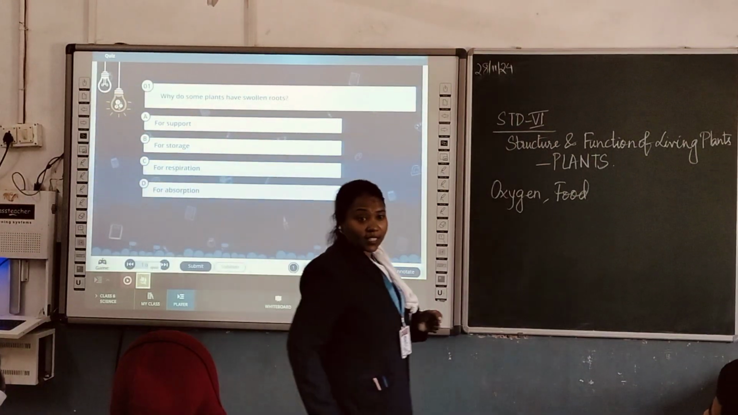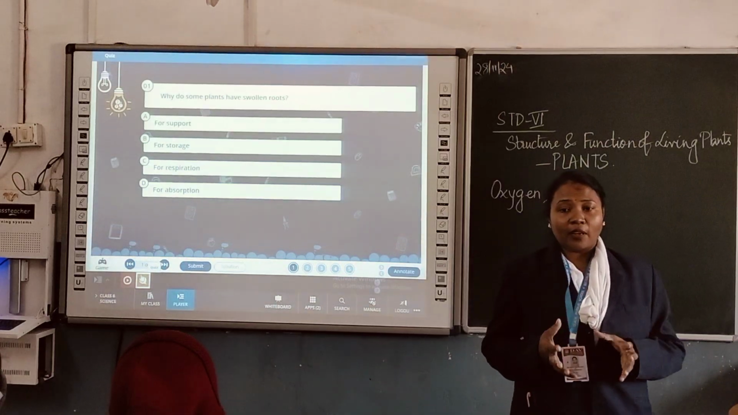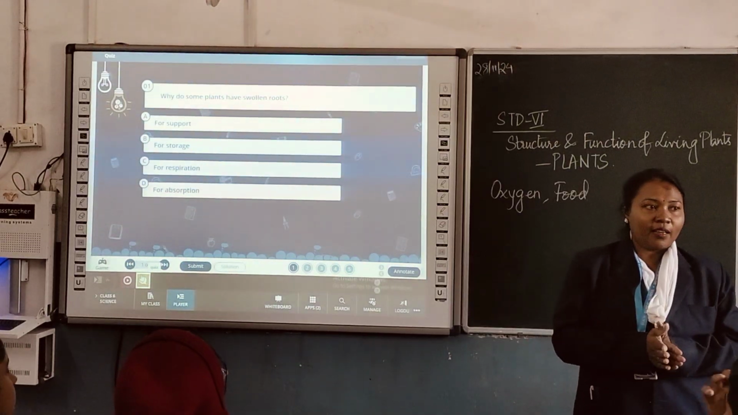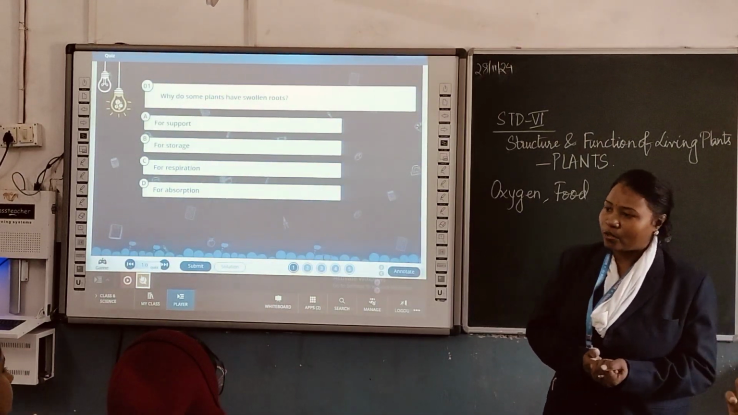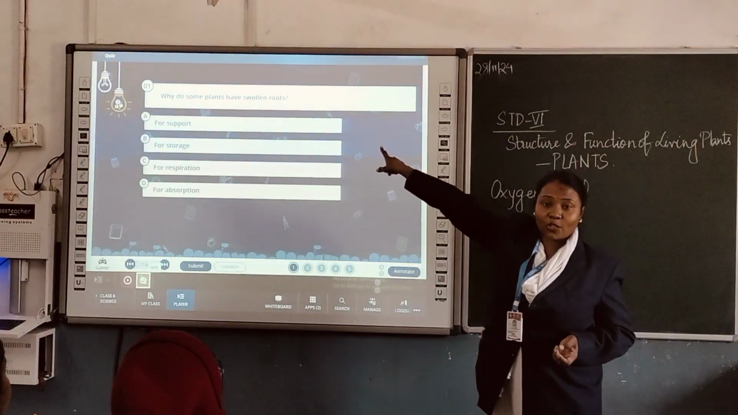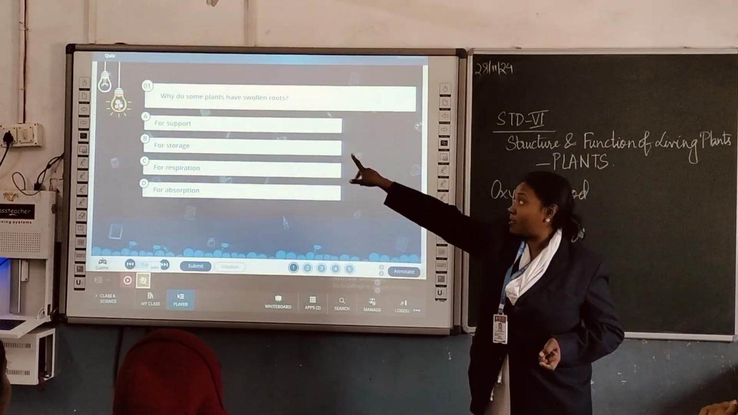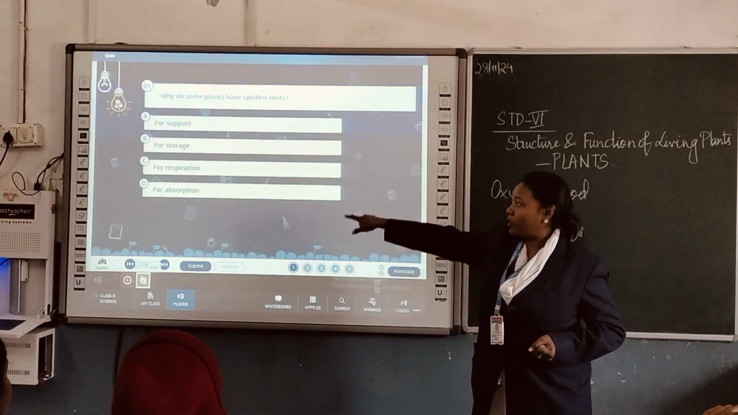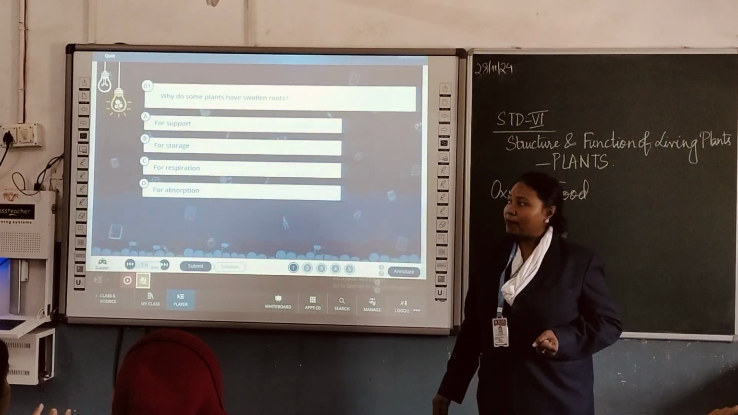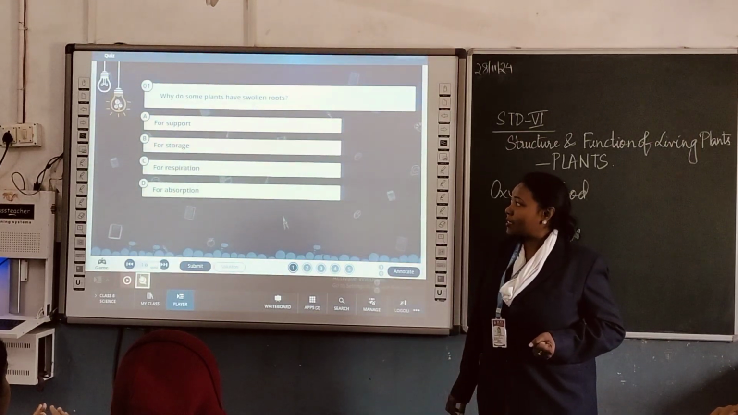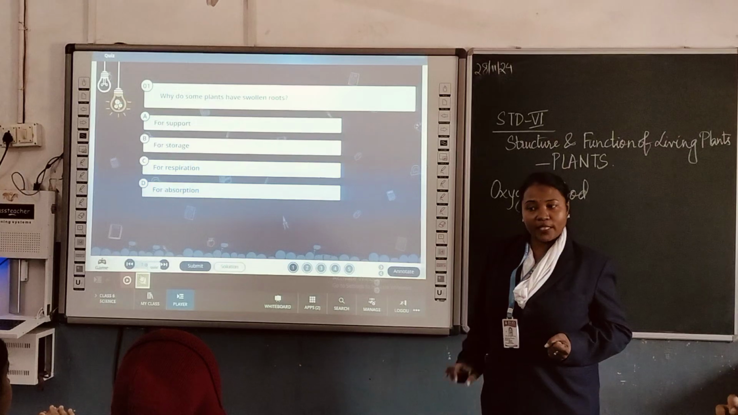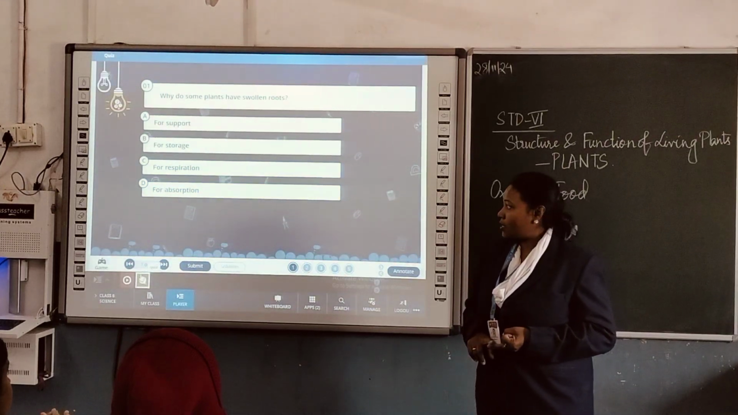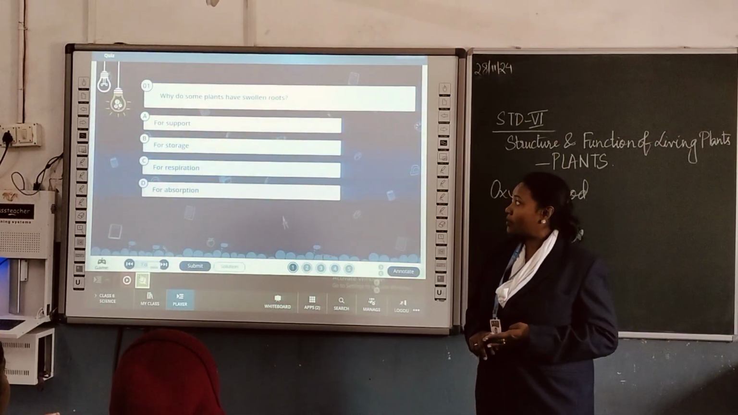So just now I asked you, except for the absorption and fixation, you said that roots are helpful for the storage of food. Now, this question is for the girls. Why do some plants have swollen roots? Is it for only support? Is it for storage, for respiration or absorption?